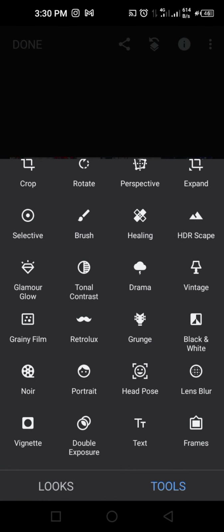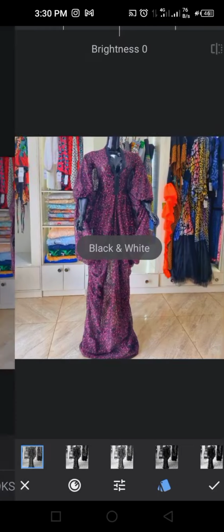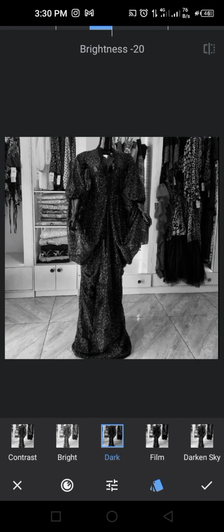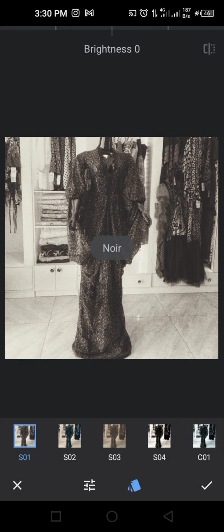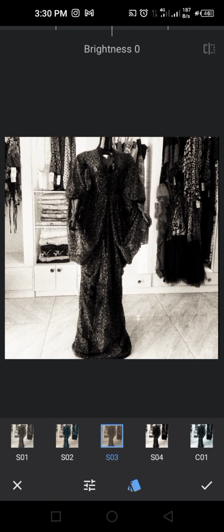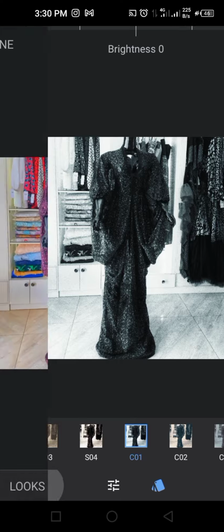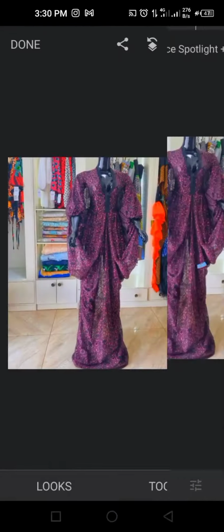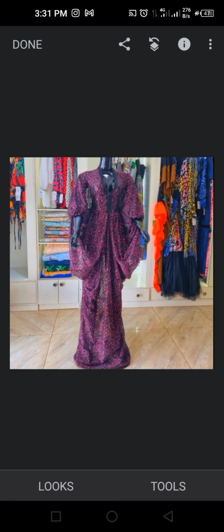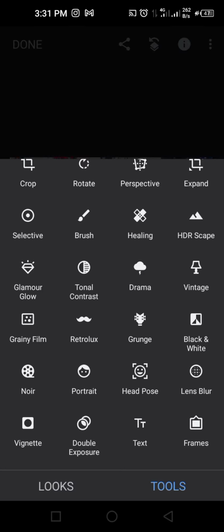Tools, let's go to black and white. Then we have different shades of black and white on your pictures if you want. Tools, we are going to go to noir, that looks like a film, movie picture, like old pictures, and so on. So portraits usually work for people that like a portrait picture. So no, you see, no faces could be found in this photo. You can cancel filter. If there is a face there, it will have given us the filter for the faces.